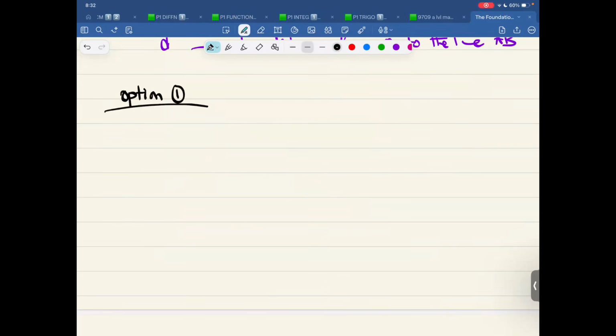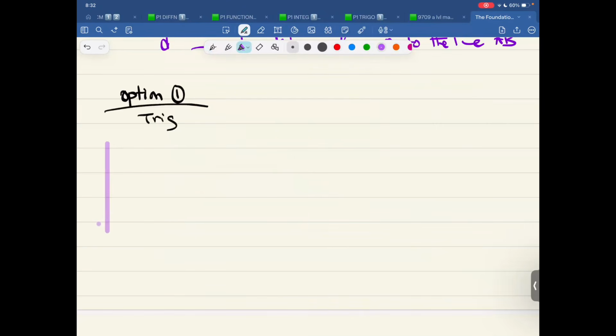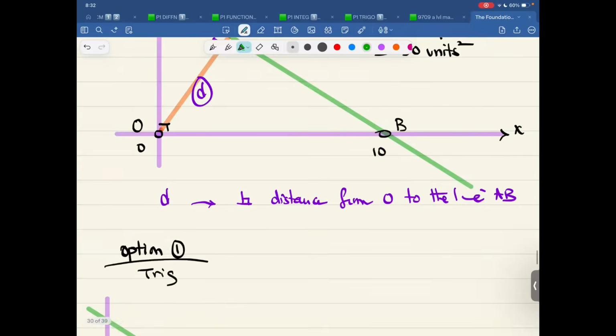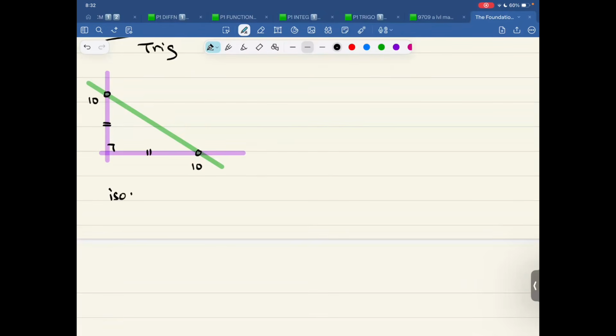Option one, that is trigonometry. So if I draw a small triangle over here, not a very big one, and this green line is going like this, right? It's a green line. And this angle over here, it's an isosceles triangle, correct? This is 10 units. This is 10 units. It's an isosceles right angled triangle. Therefore, this angle is 45 degrees. This angle is 45 degrees.